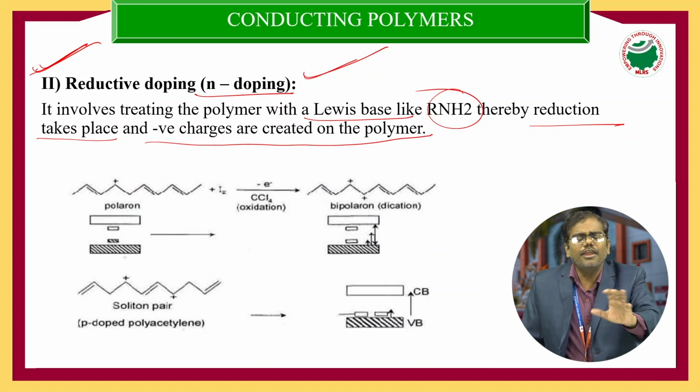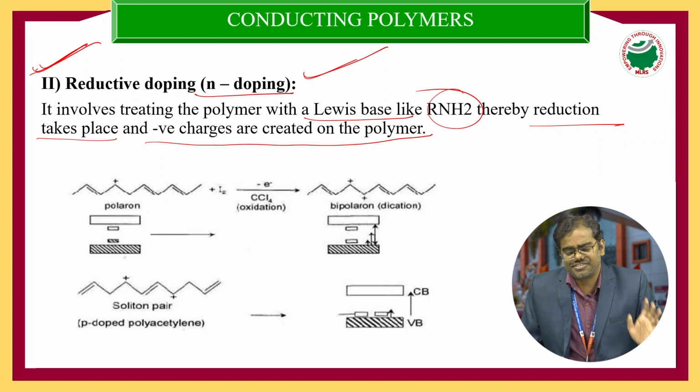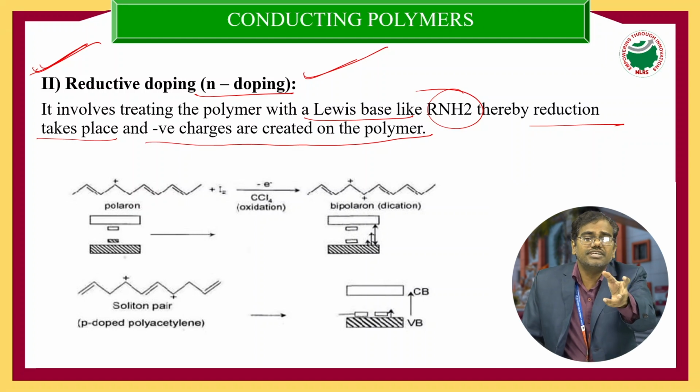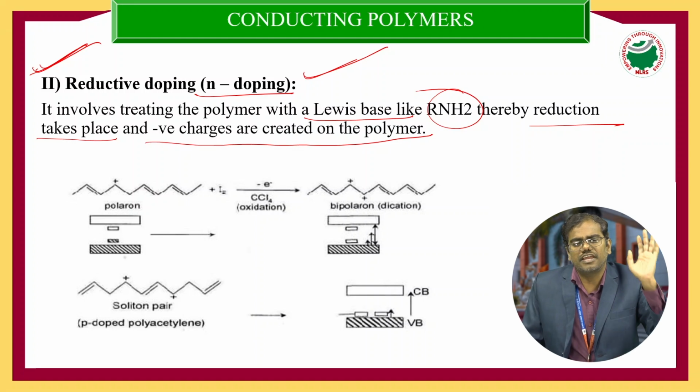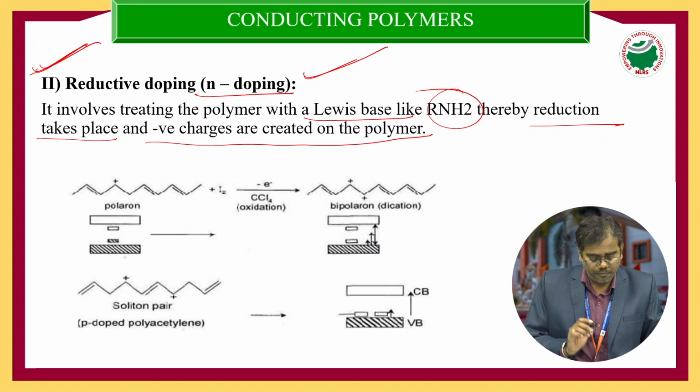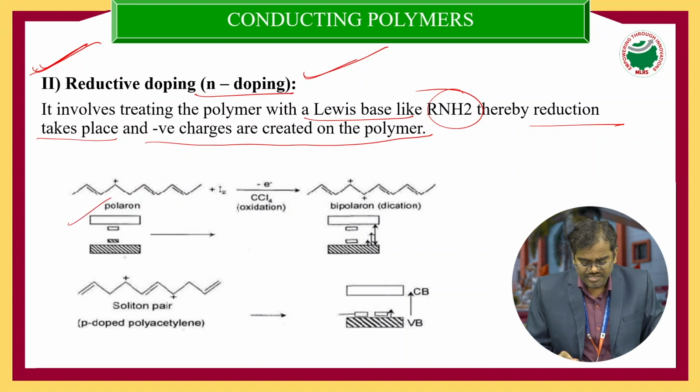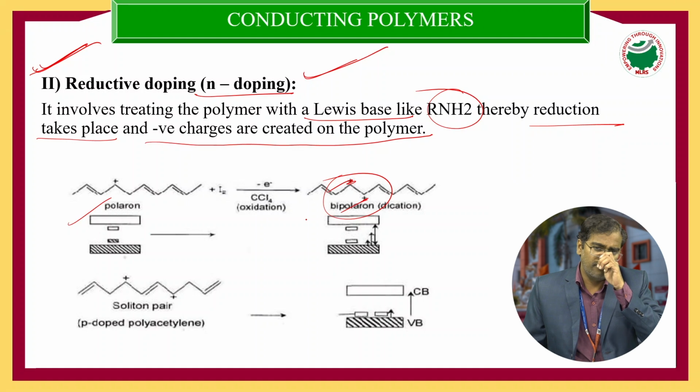So p-doping is nothing but increasing the conductivity of the conducting polymers by adding Lewis acids. Therefore, it will form a positive charge on the conducting polymer backbone structure. Second one, n-doping. n-doping is nothing but creating a negative charge on the conducting polymers by adding a Lewis base, and this process we call n-doping or reductive doping. We are adding some electrons, and here a negative charge will be created on the conducting polymer backbone structure.